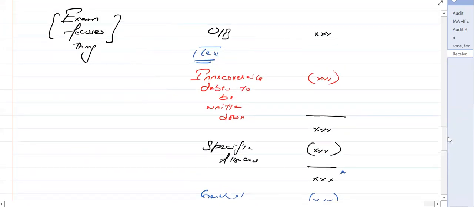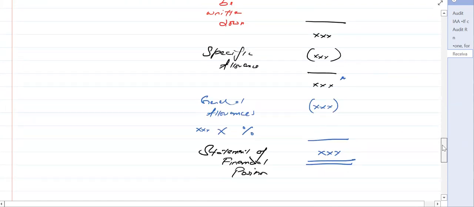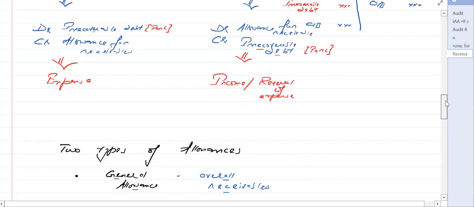Regarding the statement of financial position, you take the opening balance, but again, notice whether this balance represents the ledger balance or the statement of financial position balance. We deduct the irrecoverable debts to be written down. If it has already been written down, there's no need to deduct it because otherwise it would be a twice thing. Then we deduct the specific allowances, and then we have the general allowances as the percentage of the net balance. And then we get the figure that goes to the statement of financial position.